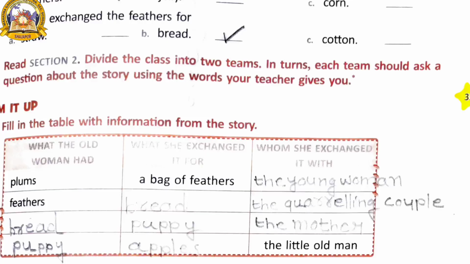Next, B. Sum it up. Fill in the table with information from the story. What the old woman had: plums, feathers, bread, puppy.